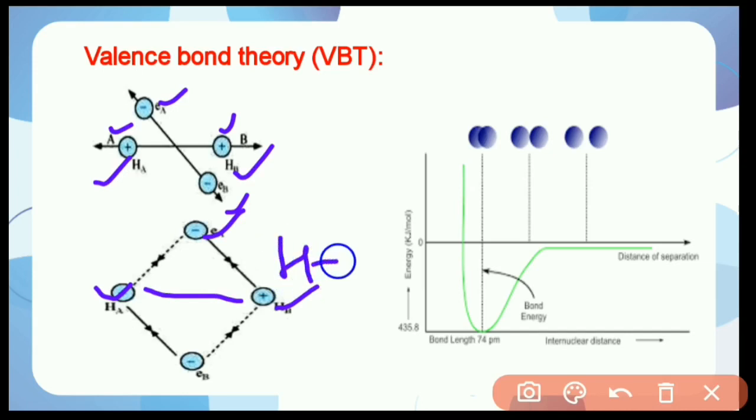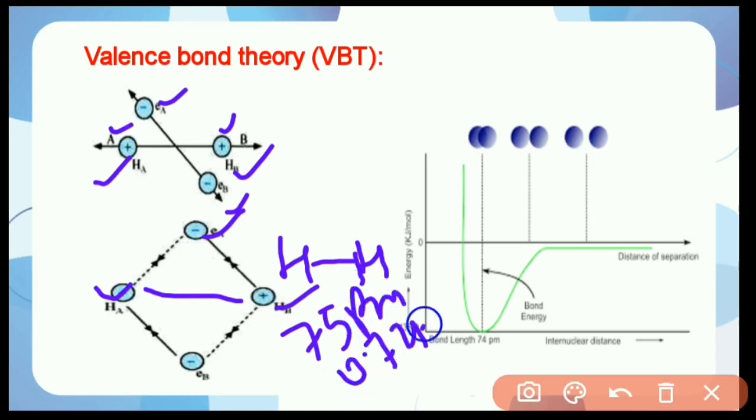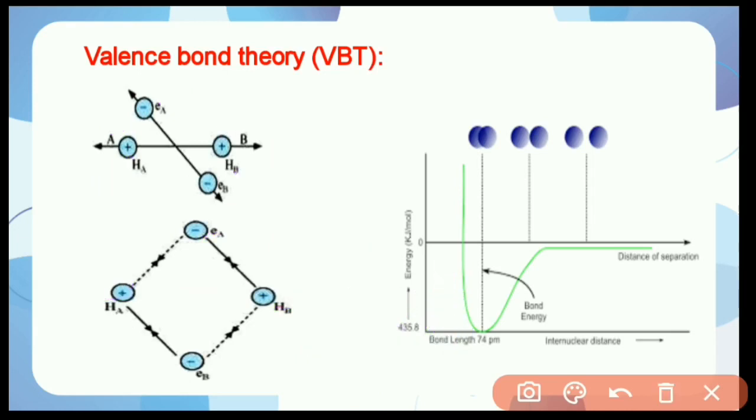So when the atoms are situated at a minimum distance and the energy of the system is minimum, that is called bond length. In the hydrogen molecule, the bond length is 75 picometer, and in angstrom, 0.74 angstrom. See this next graph.